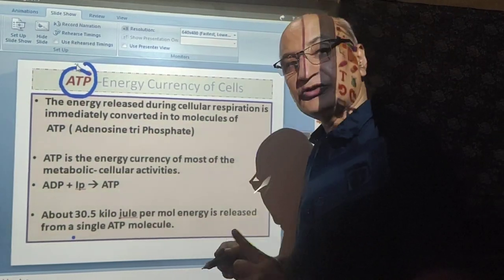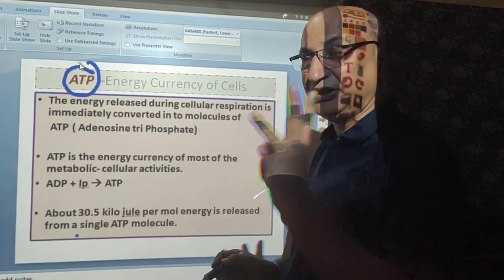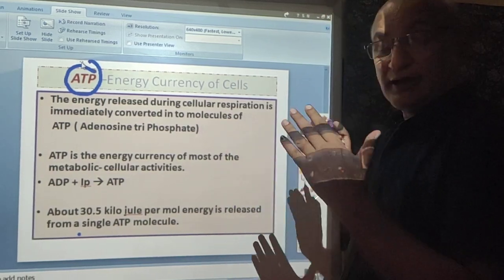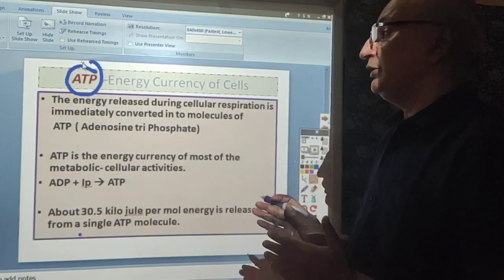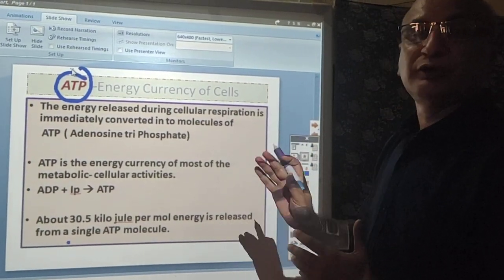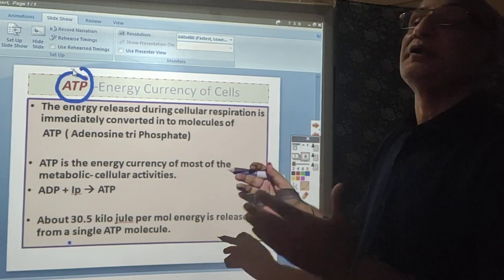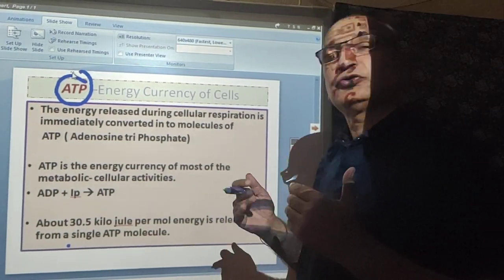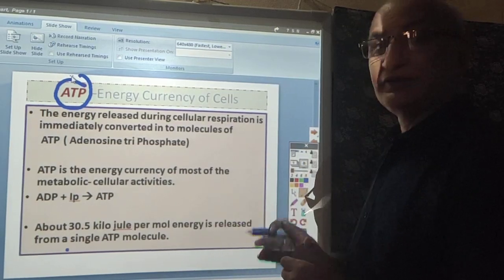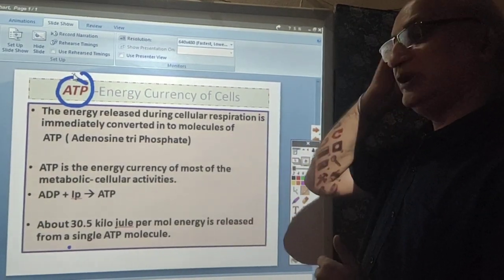A for adenosine, T, tri, means three molecules of phosphate. So ATP, adenosine triphosphate, is the source of energy, and this ATP is formed during the process of respiration. Depending on the situation, to sustain metabolic activities, all the cells require energy, and this is known as ATP.